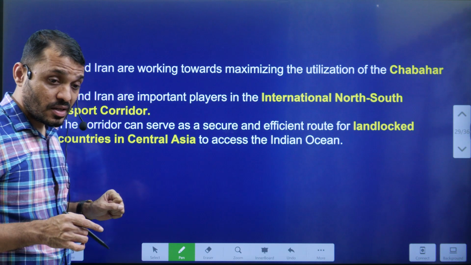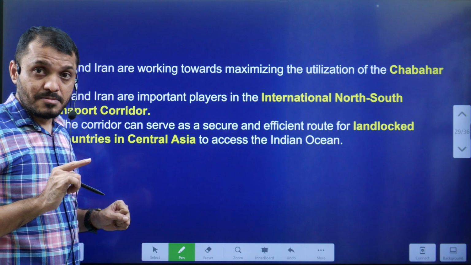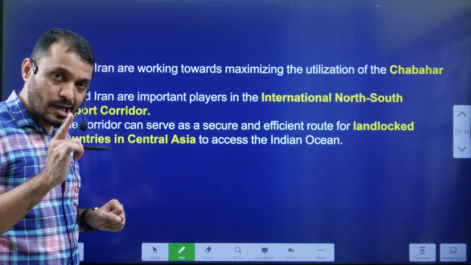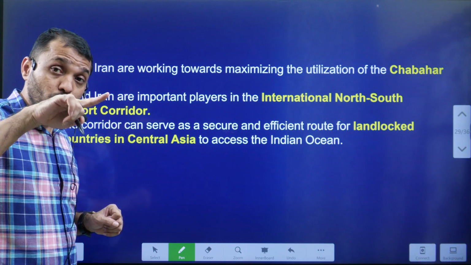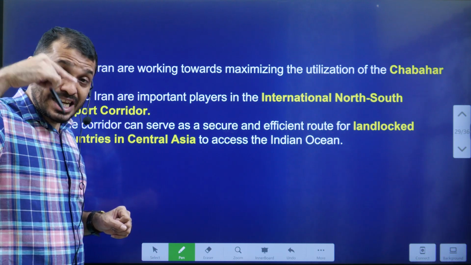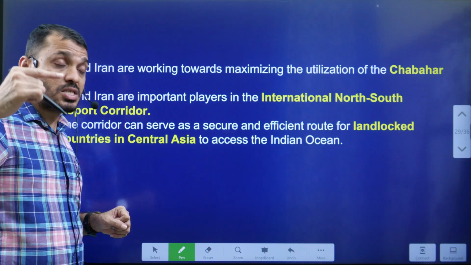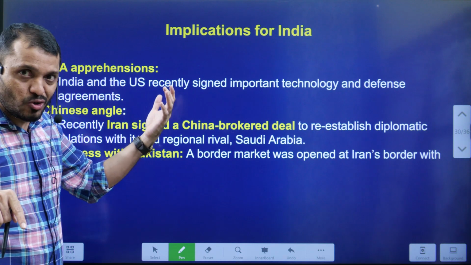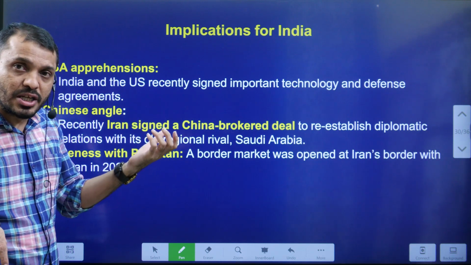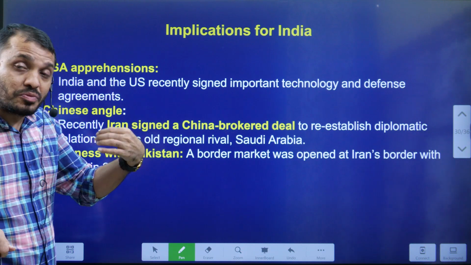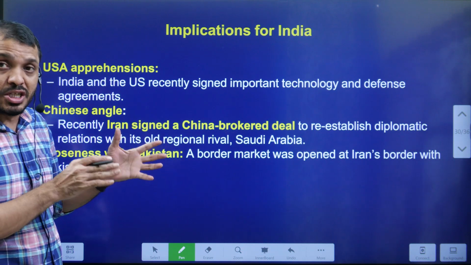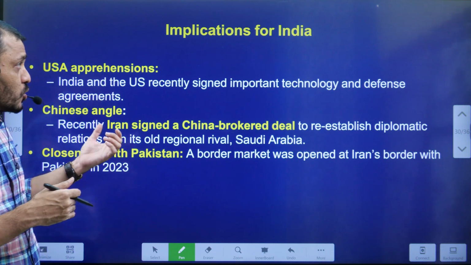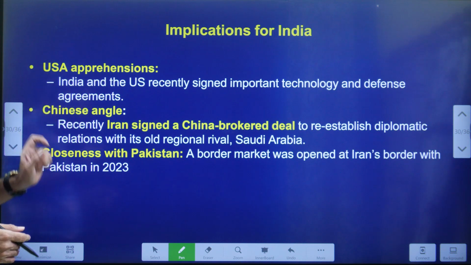One more thing is, Iran is also very important to India because we are part of the Chabahar port project: Iran, India, Afghanistan. The Chabahar port helps India as part of a larger project, the International North-South Transport Corridor. For these SCO countries, which are majorly landlocked, access to the Arabian Sea is very important. So they are very interested in the Chabahar port development also. This is a win-win situation for both India as well as the SCO countries.